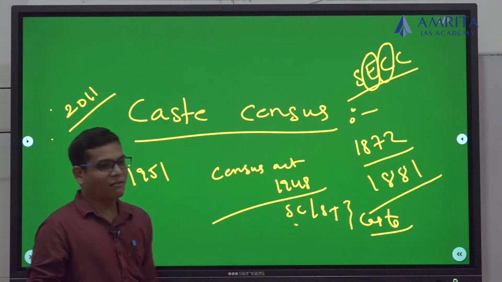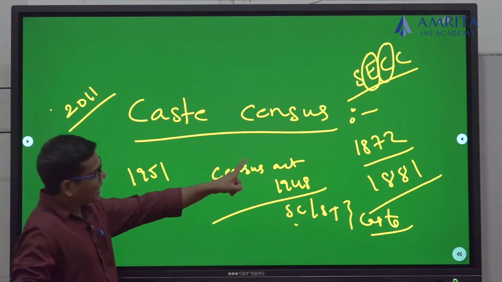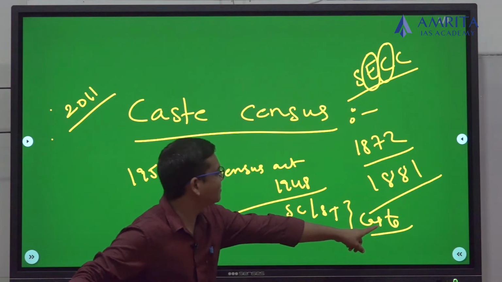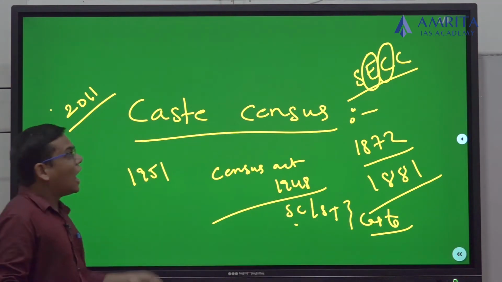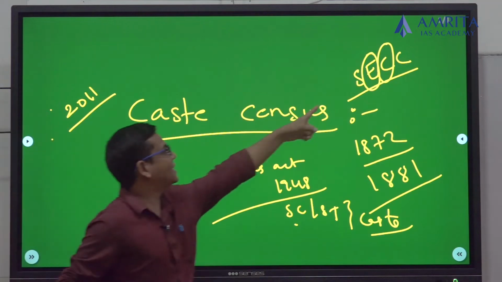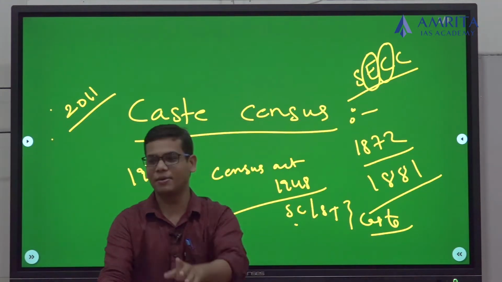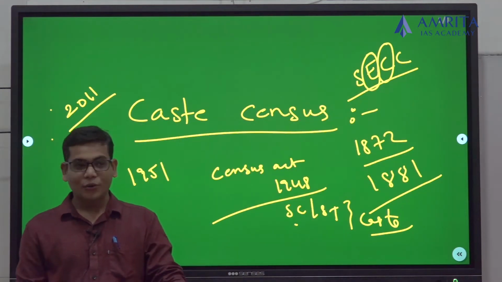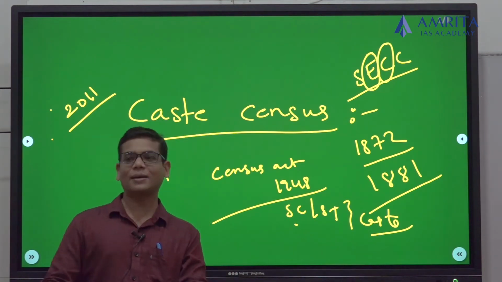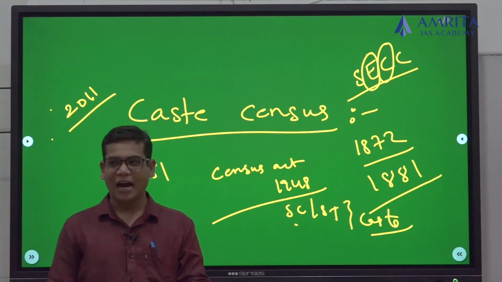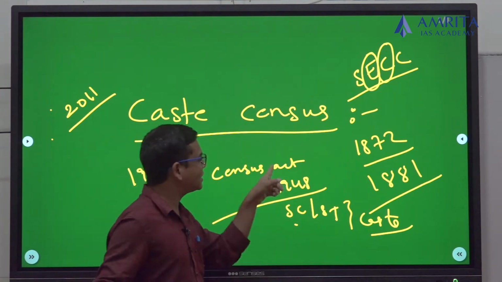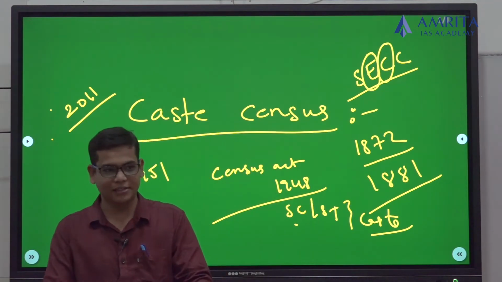Now I am asking a question. When your act itself is only provided for the consideration of the caste of SCs and STs, how come the Government of India, in the year 2011, took the caste into consideration for everybody in this country? You cannot take any decision without a legislation. Don't think that the Prime Minister or the officers can do anything. They can't do anything until and unless it is provided under a particular legislation.